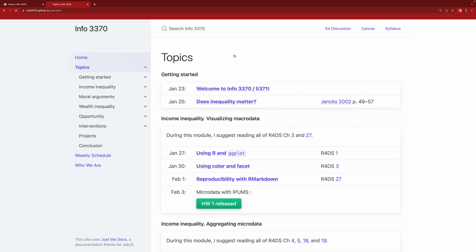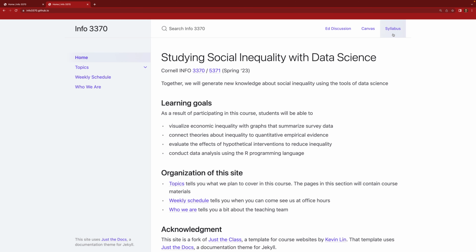At the top of the course website, you can see these important links. So the syllabus is here for everyone. And then Ed Discussion and Canvas are two password-protected sites for students who are enrolled in the course. Ed Discussion is to ask questions that can be answered by peers and also by TAs, and Canvas is where we're going to submit course assignments.